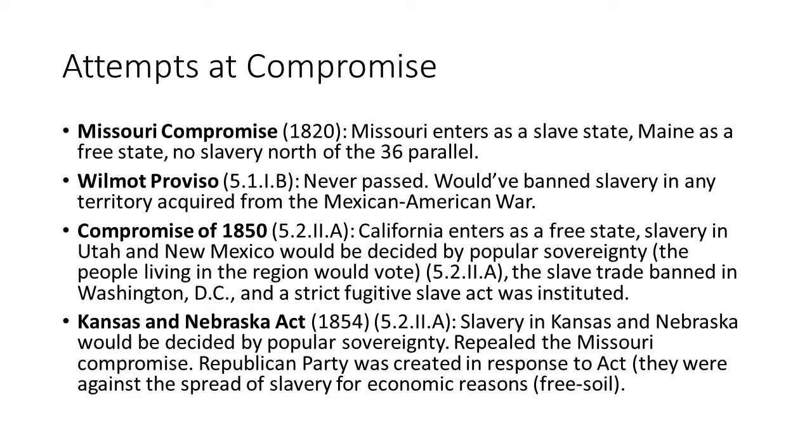And this is essentially repealing the Missouri Compromise because it allowed for the possibility of slavery being north of that 36 parallel line. So if you look at a map, Kansas and Nebraska are north of that line. And so this essentially is going to repeal the Missouri Compromise. In response to this, we see the creation of a new political party. It's going to be called the Republican Party.